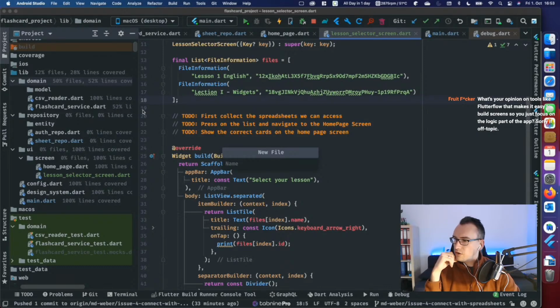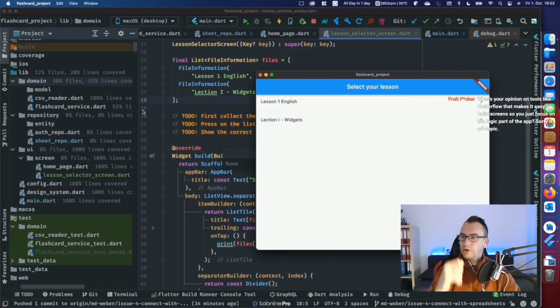What is my opinion on tools like Flutterflow that make it easier to build screens so you just focus on the logic part in the app? No worries, fruit.